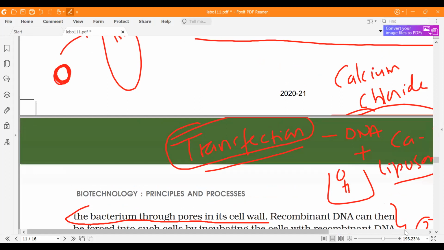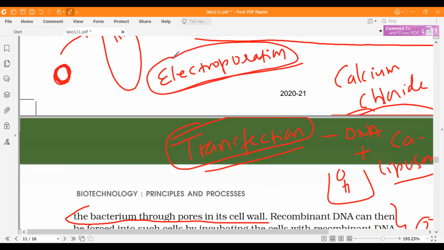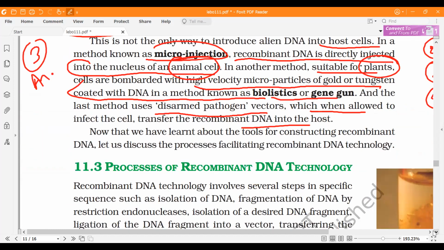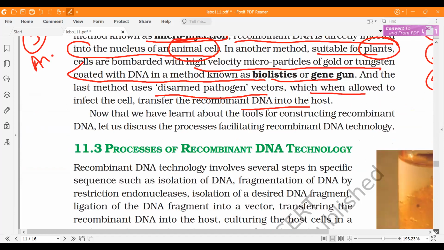Then the second such method is electroporation. When you apply electrical voltage, it will make the host cell take up the desired DNA. It is through the electrical voltage. It is also a method for transformation. So these are the methods to make cells competent. Got it? Yes, sir.